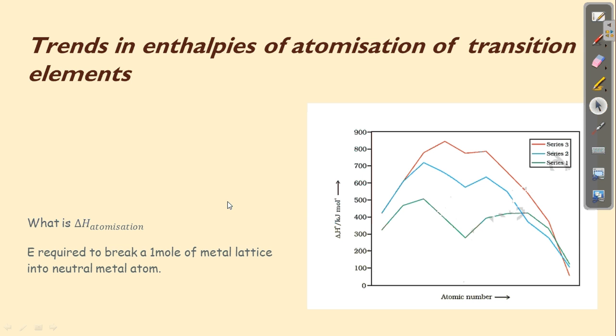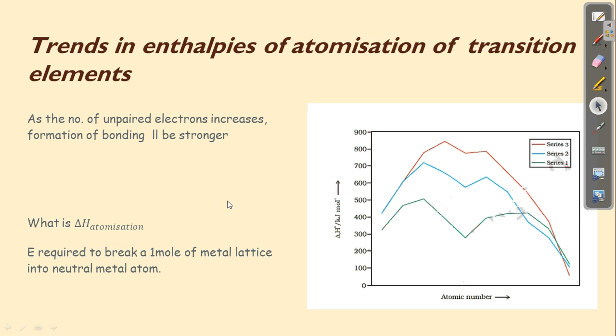Now, as we have studied in the previous video itself, the properties of the d block elements will depend on two aspects, which are the number of unpaired electrons and the electronic configuration. Like melting point, here the enthalpy of atomization also depends upon the number of unpaired electrons. As the number of unpaired electrons increases, what happens? The bonding will also be stronger. Why will the bonding be stronger? That we have seen in the previous video.